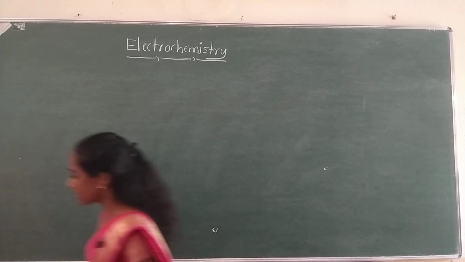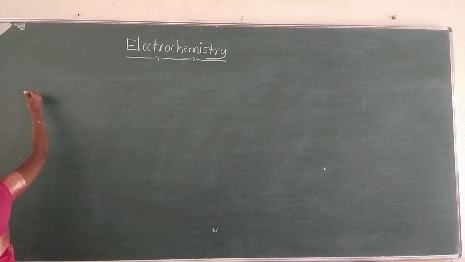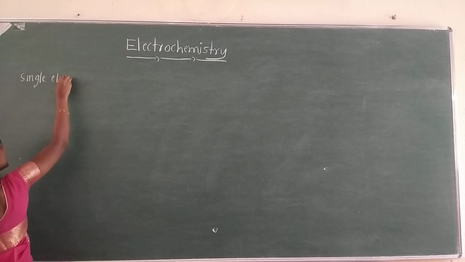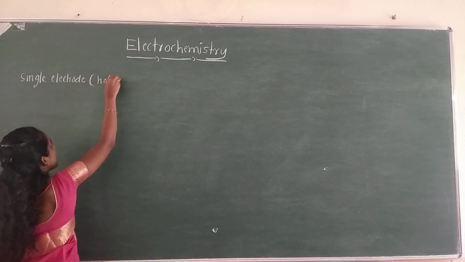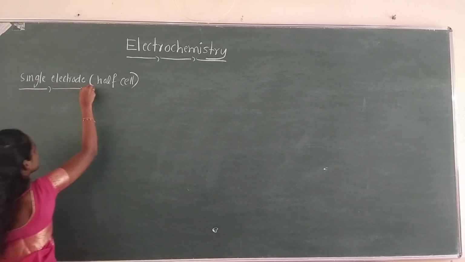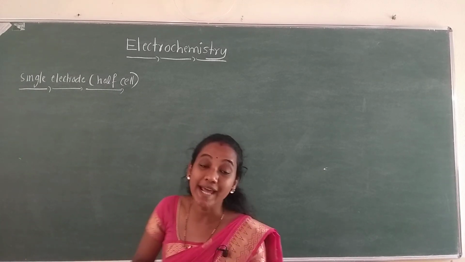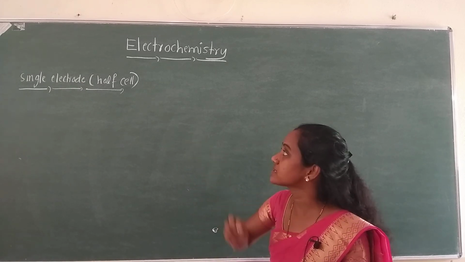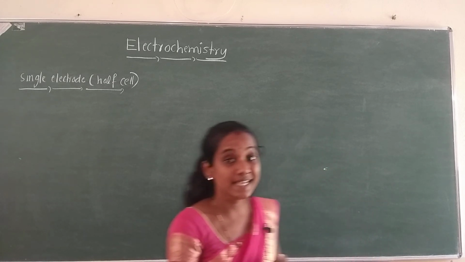Now in today's class we shall discuss the term called single electrode. So what is a single electrode, also known as a half cell? Single electrode means any metal rod kept in contact with its own metallic salt solution. It may be a zinc electrode or a zinc rod.